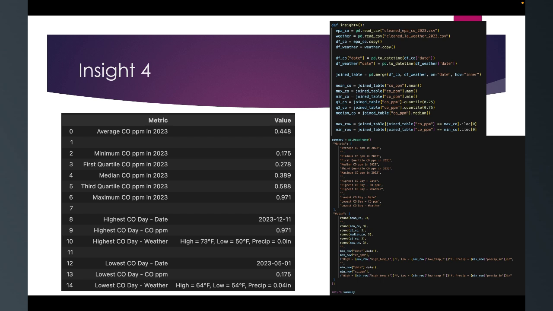And then I also decided to find the average COs so that I can compare it to the high and low and see how big of a margin there is. And then I found all the important things for the box and whisker plot, so you can see what the low, the first quartile, the median, third quartile, and the maximum look like, which I will be using in a visualization later.